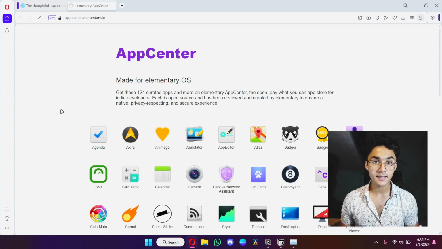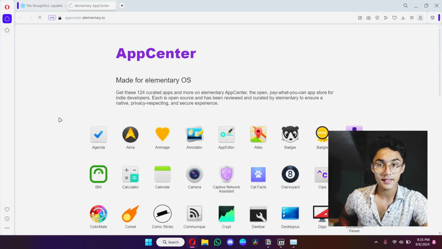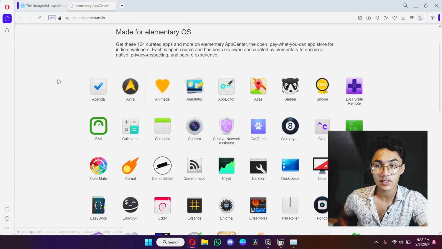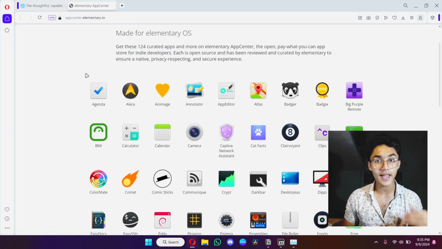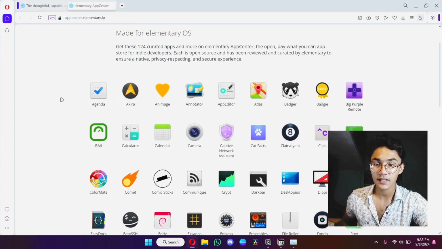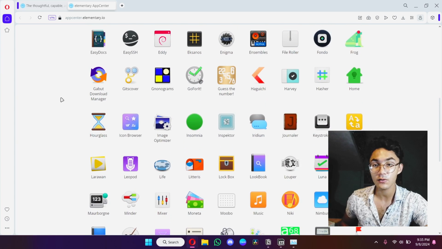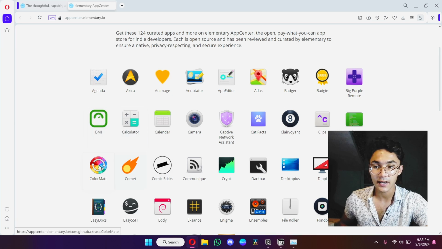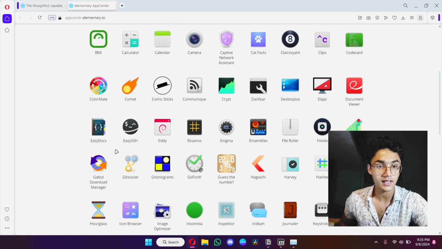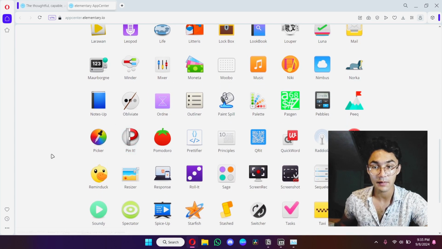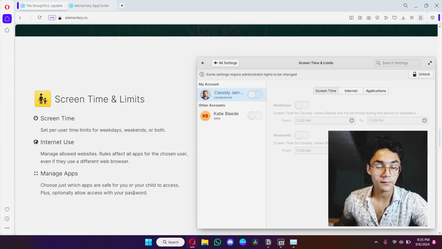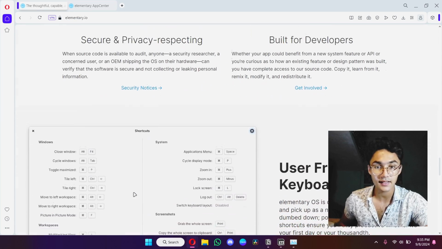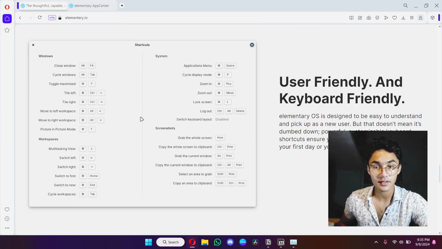Now you see, one of the main reasons why ElementaryOS is one of the best is because it has most of the necessary and essential applications pre-installed. Just look at that. This is the AppCenter and these applications are specifically designed and made just for ElementaryOS. Like really, this library is almost equivalent to GNOME applications and a little more or less than KDE's. Look at that, you have almost every application for every need, specially designed for this particular system. And the overall design and look and feel looks like macOS, but in reality it is way more than that. Its RAM usage is pretty low.